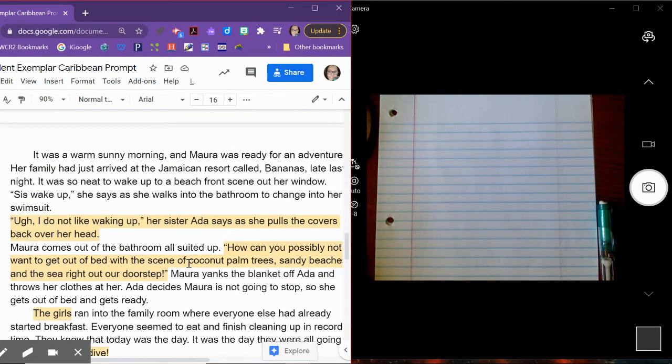You need to make sure that you are actually trying and you are putting more effort into your work. So please do not just simply write something really quick just to have it done. Take your time, write a story that has all the things that I'm asking you for.